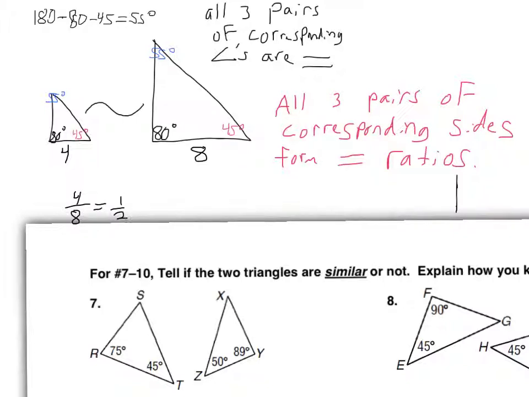equals 1/2. And what that means is every pair of sides that we compare that are corresponding, meaning they go together, they're in the same position, if these are similar, they all have to be that same relationship and they have to reduce to 1/2. So maybe this one is 5 and this one is 10. And if you reduce 5 over 10, you get 1/2.